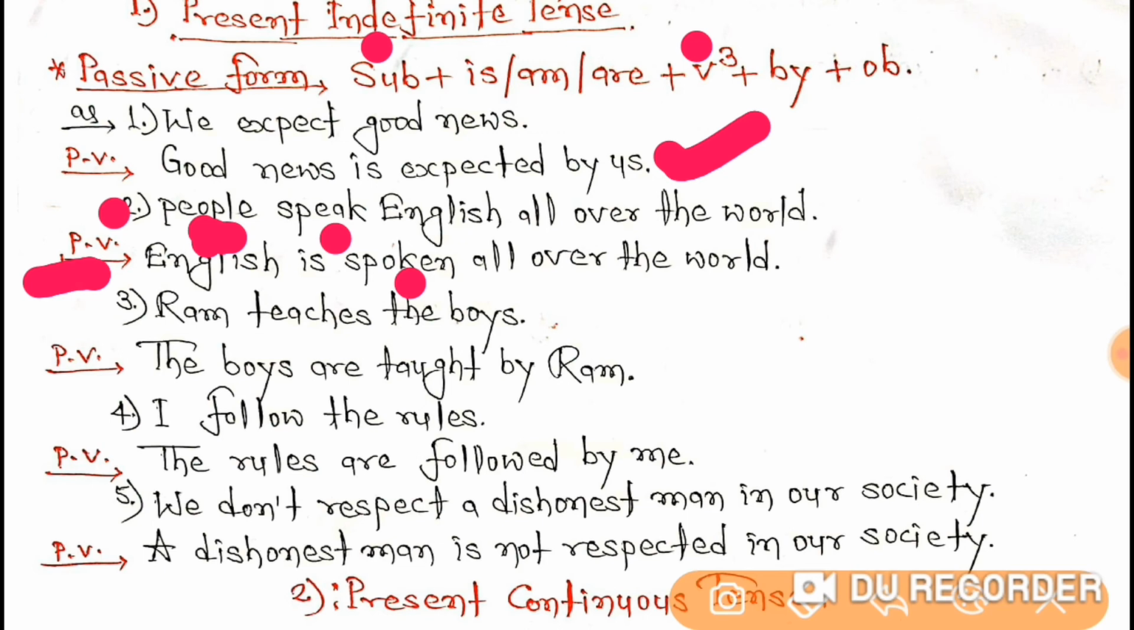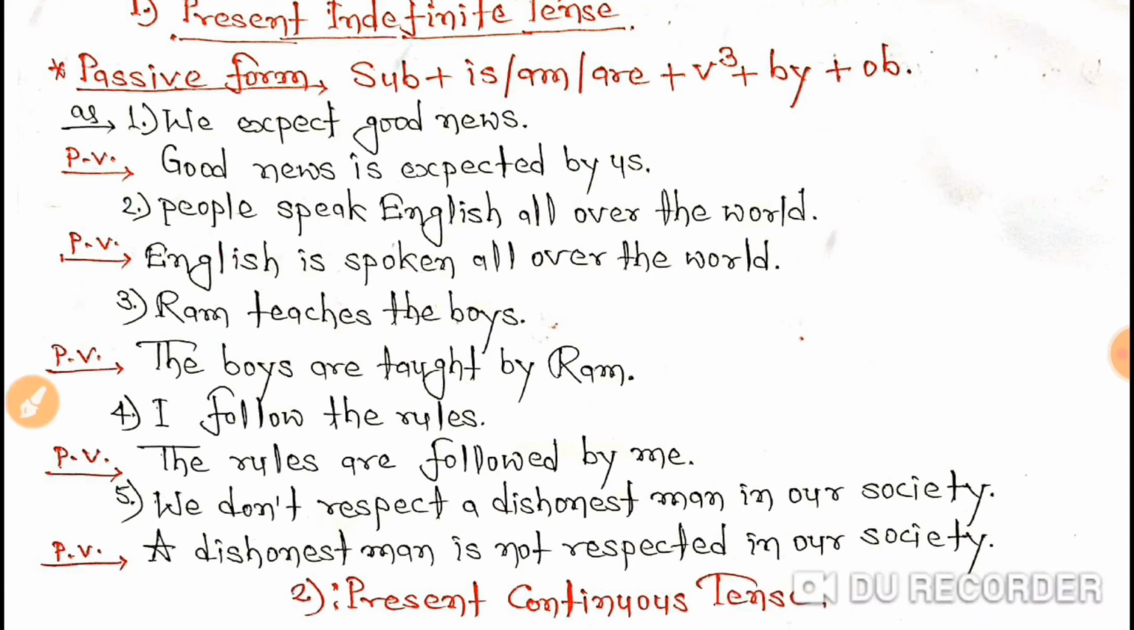There is no need to add by here, because if any language is spoken, you can just imagine it is spoken by human beings. Suppose in our country Hindi is spoken. Who speaks? People speak. And English is spoken all over the world. By whom? By the people. So the sense is clear that any particular language is spoken by the people, by human beings. So there is no need to add by in the passive voice of this sentence. Clear, students?